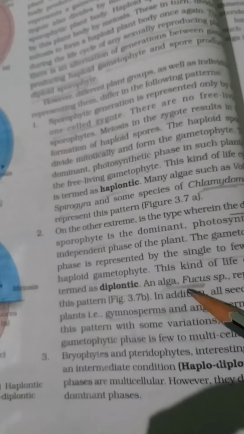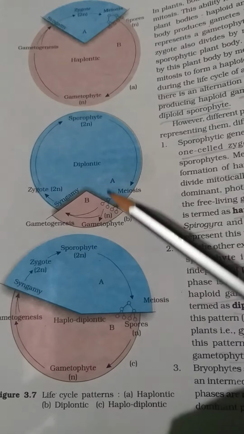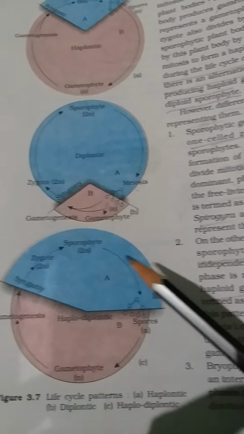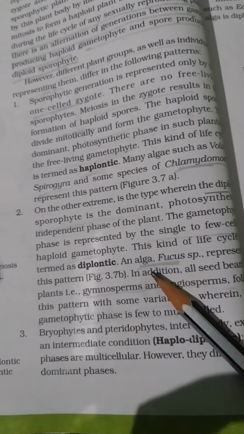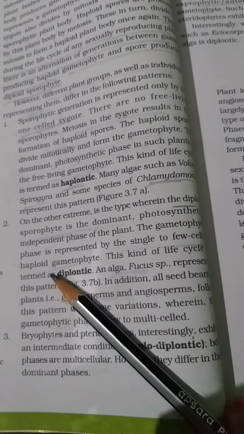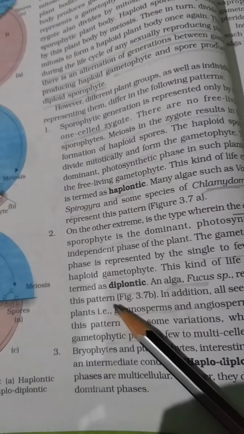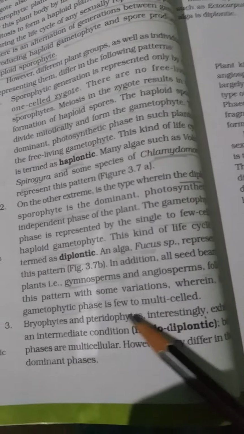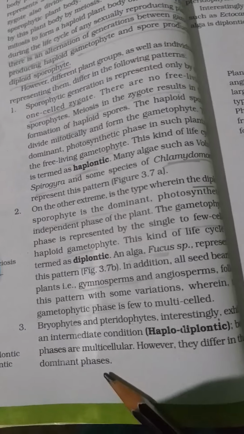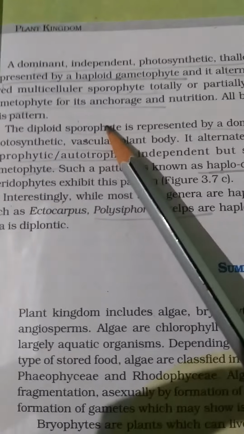Next you find the diplontic. Here this diplontic generation is very big, and the gametophytic is small. Diplontic you find in Ascus, in some Fucus and algae. The diplontic sporophyte is dominant, and the photosynthetic independent phase is of a single free living gametophyte. The gymnosperms and angiosperms follow this pattern. And ultimately there is the haplodiplontic pattern that happens in lower ones.